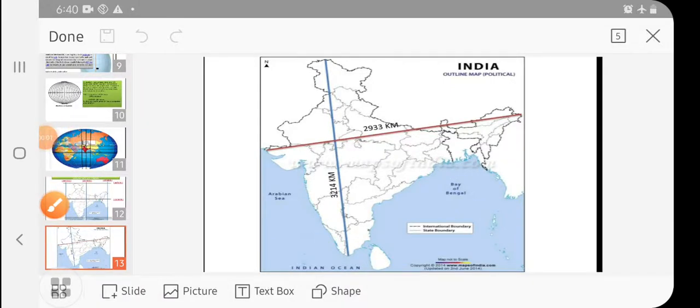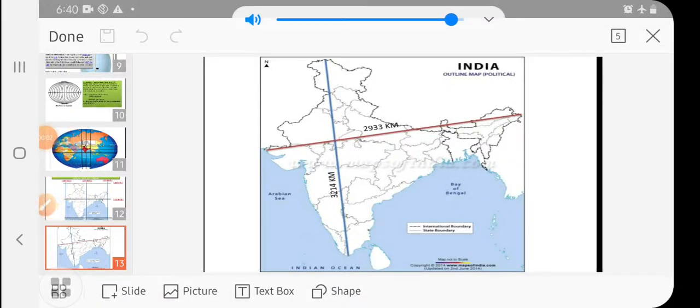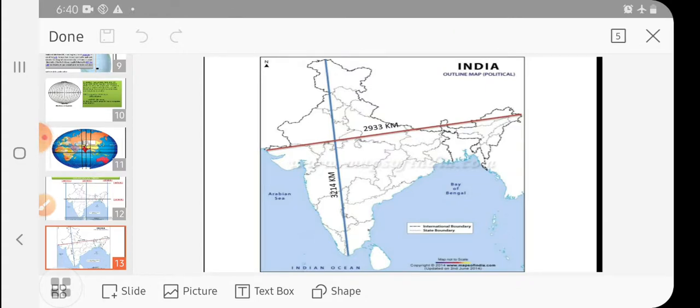Good morning, class. We'll start our topic. Yesterday, where did we leave? We were discussing the extent of India. While we were discussing India, we discussed longitude and latitudes.